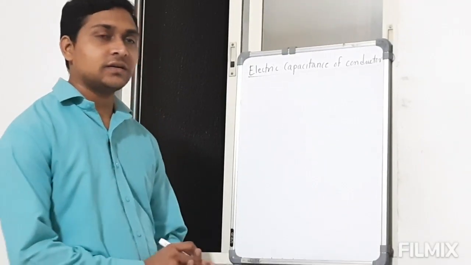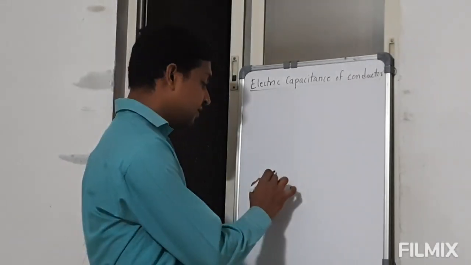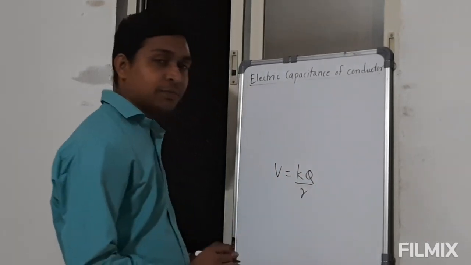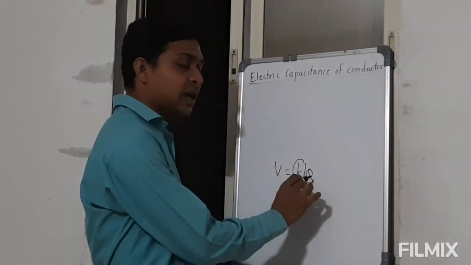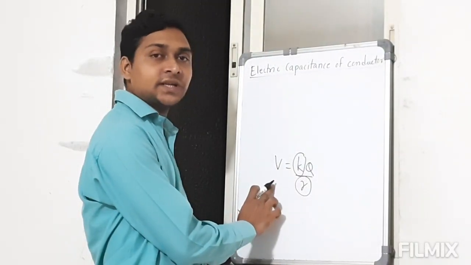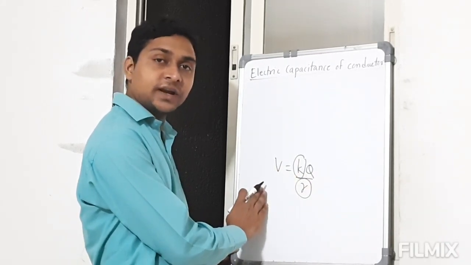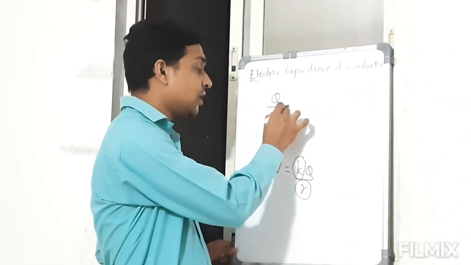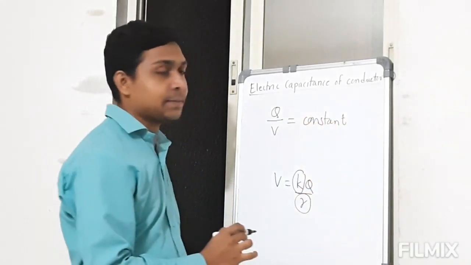Now if you see the expression for electric potential due to a point charge, that expression is V is equal to kq by r. For a particular distance, say r is constant, so k is also constant. We can say that V is directly proportional to q, or q is directly proportional to V. Means electric potential is directly proportional to charge. But the ratio of q by V always remains constant, and that constant is called electrical capacitance.